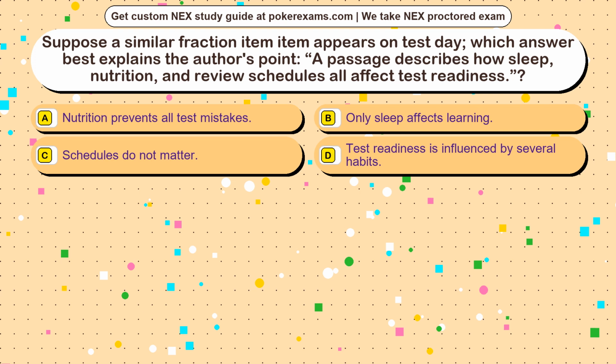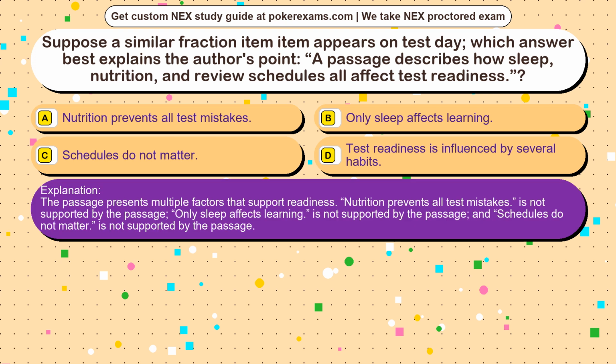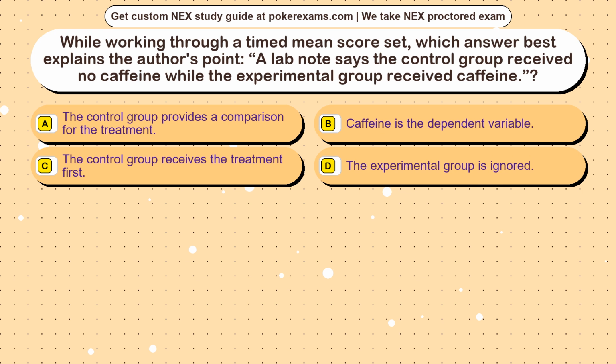The correct answer is option D. The passage presents multiple factors that support readiness. Nutrition prevents all test mistakes is not supported by the passage, only sleep affects learning is not supported by the passage, and schedules do not matter is not supported by the passage. Question 8. While working through a timed mean score set, which answer best explains the author's point?